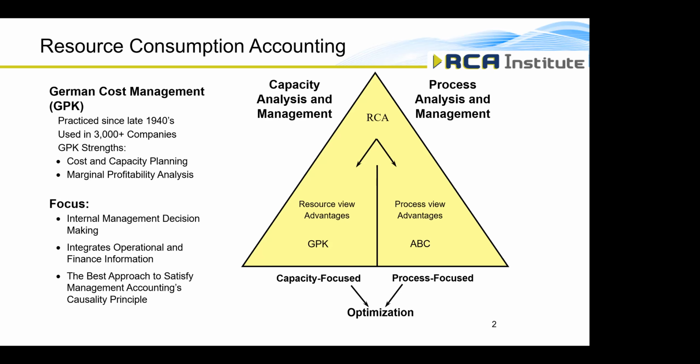Now, RCA really focuses on internal management decision-making. It's not for external consumption. It integrates operational and finance information. Some of our models only integrate finance, or only very big, wide operational metrics that cover a lot of ground, big averages that really don't do a good job of assigning costs. But we do in RCA integrate the operational and the finance information at a granular level. And RCA is also the best approach to satisfy management accounting's causality principle. We're going to be talking about this causality principle a bit as we go through this presentation.